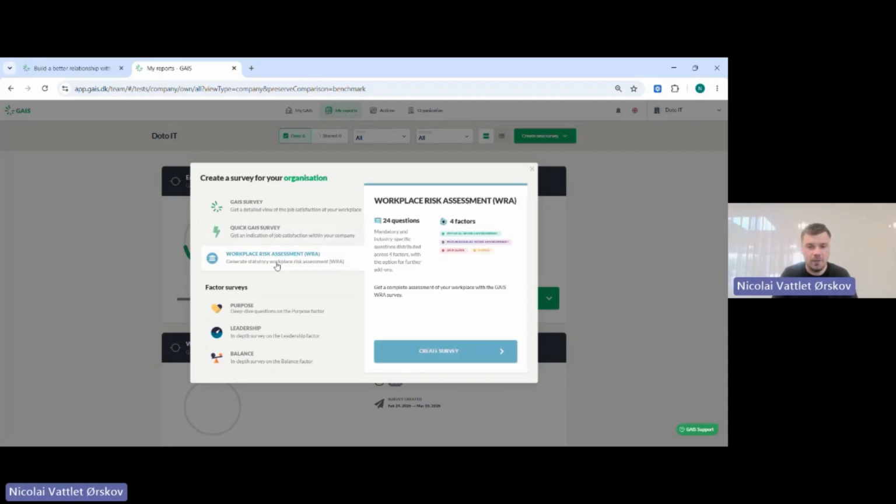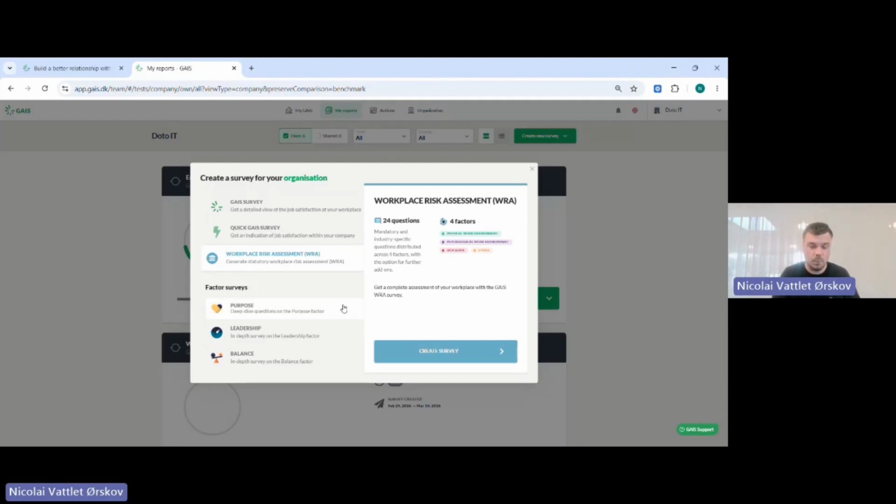Then we also have this survey, just very briefly, called Workplace Risk Assessment. In Denmark, we have to do this survey by law. I know some other countries do as well, where we ask into the physical and psychological work environment. So this one you will also be able to cover if you have that in your country.